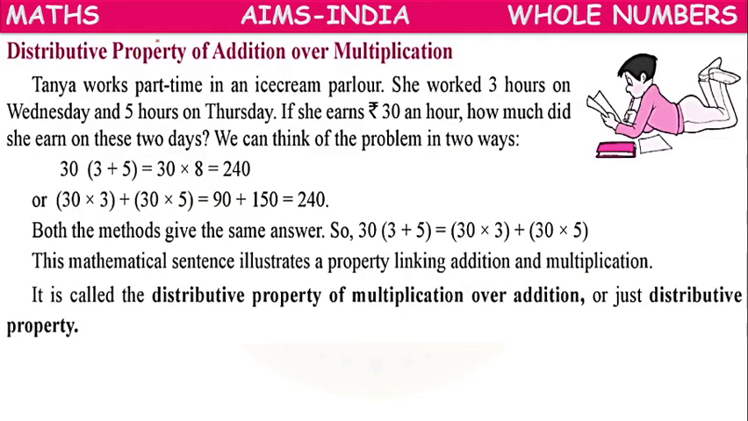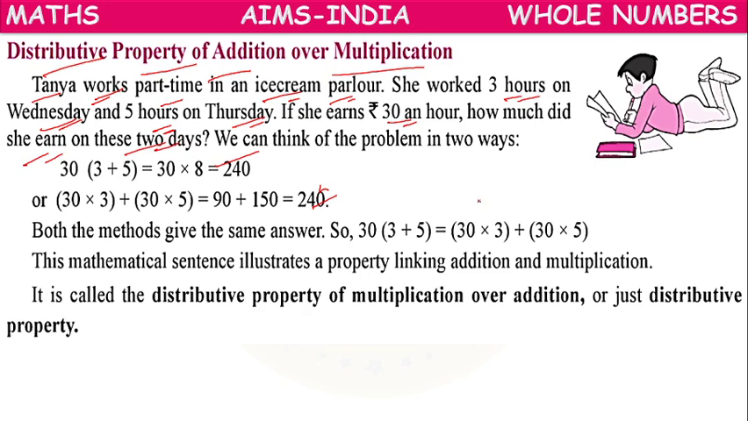So next, distributive property. So distributive property of multiplication over addition. One minute children. So Tanya works part-time in an ice cream parlor. She worked 3 hours on Wednesday and 5 hours on Thursday. If she earns 30 rupees an hour, how much did she earn on these 2 days?